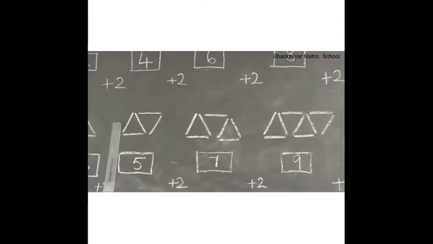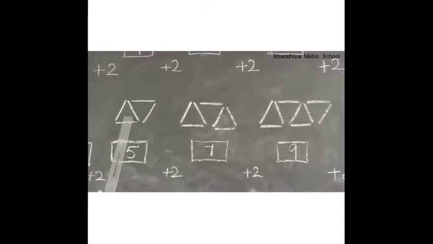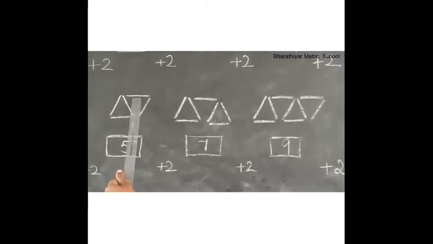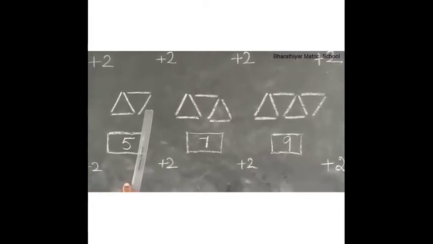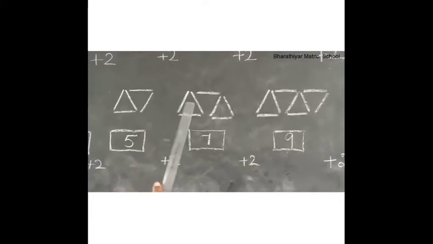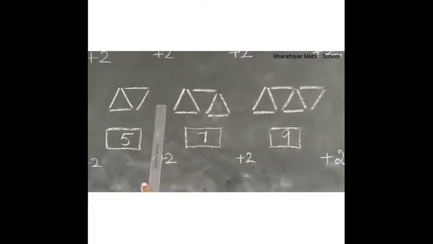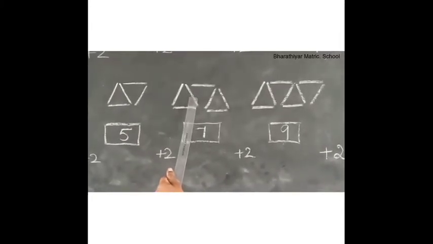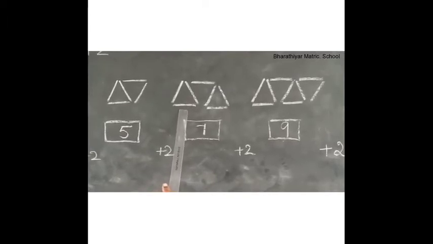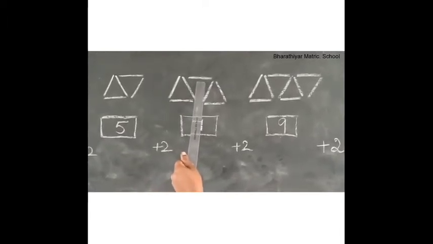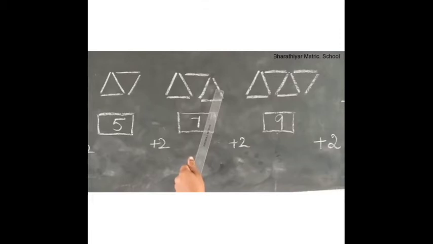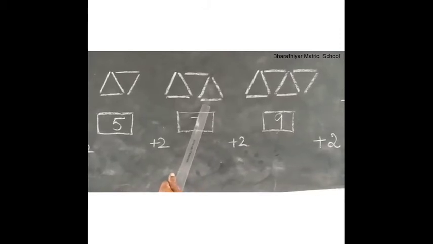Next, for number 5, right slanting line, left slanting line, horizontal line, horizontal line, right slanting line. For number 7, first right slanting line, next left slanting line, next horizontal line, again horizontal line, right slanting line, left slanting line, horizontal line.